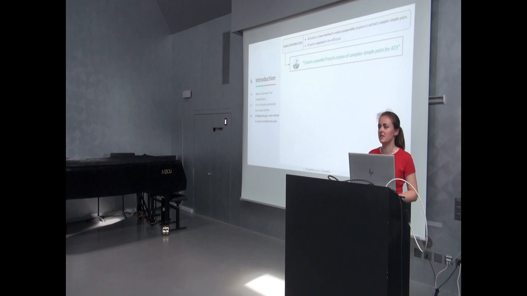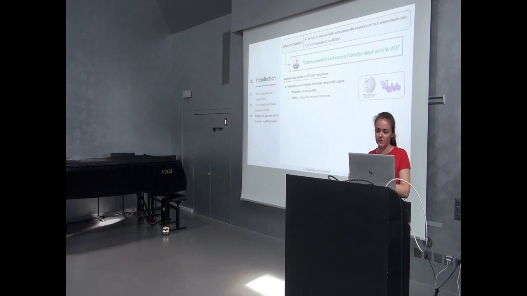Since the lack of aligned data in French is quite a bottleneck for the advancement of the field, we decided to propose our own filtering method that can help extract parallel sentences. And to do this, automatic approaches typically rely on diversified comparable corpora that associate standard text with their simplified versions. So we chose to rely on the French editions of Wikipedia and Vikidia, where Vikidia is a simplified version of Wikipedia that aims at making articles more easily understandable for children.